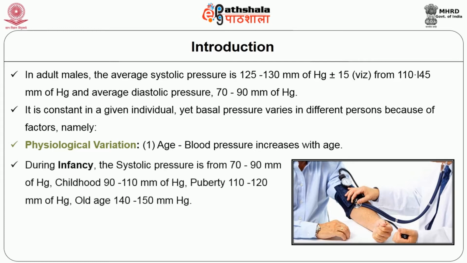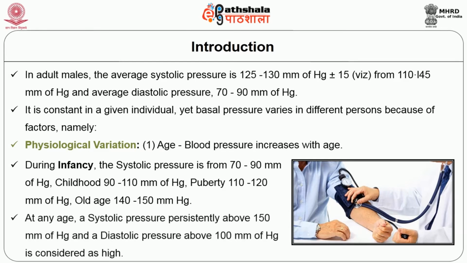During infancy, the systolic pressure is from 70 to 90 millimeters of mercury. During childhood, it increases to 90 to 110 millimeters of mercury. At puberty, it is 110 to 120 millimeters of mercury. In old age, 140 to 150 millimeters of mercury.